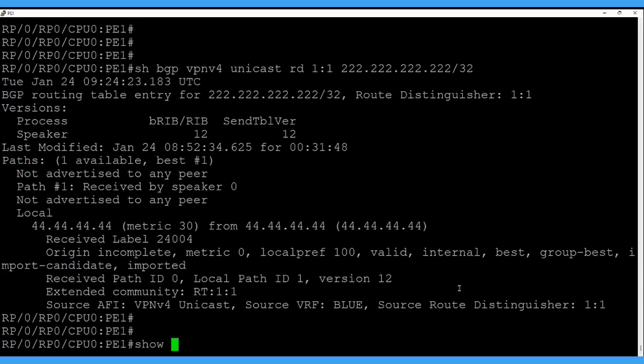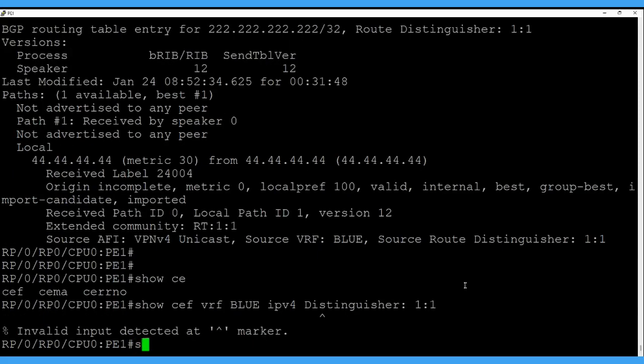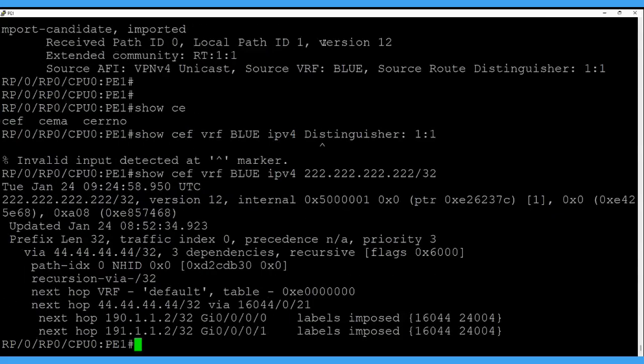Let's quickly check the CEF also for this. Show CEF VRF blue IPv4. Let's check for the first 222. Okay, so here we are. It's showing the load balancing.